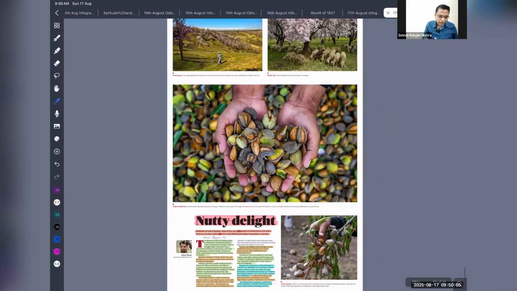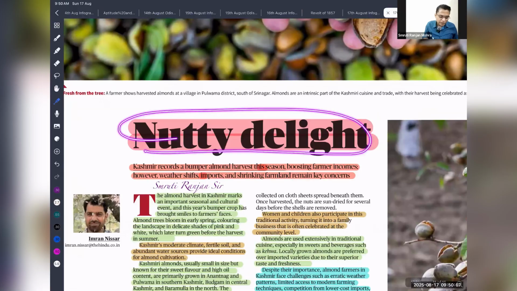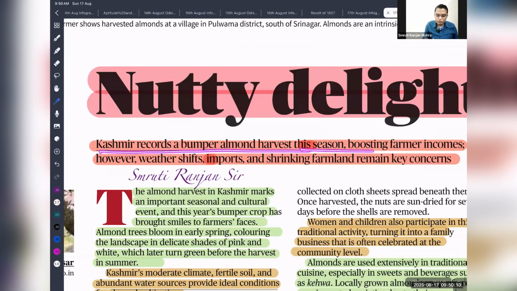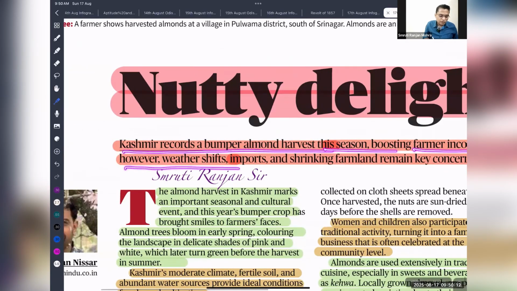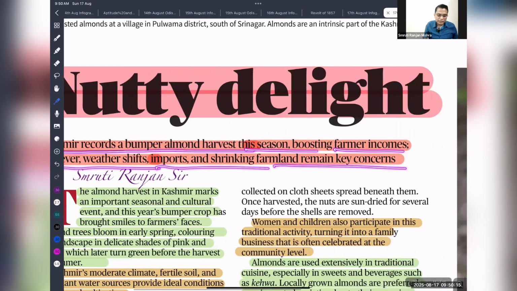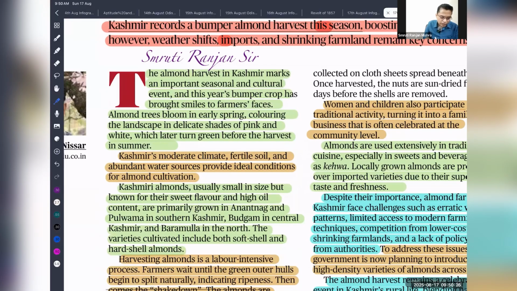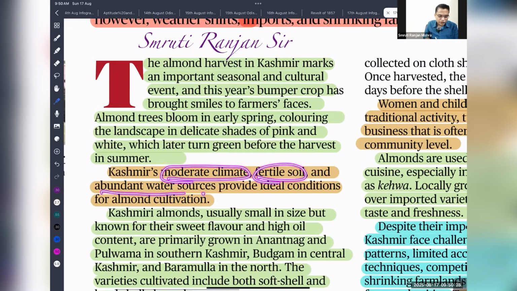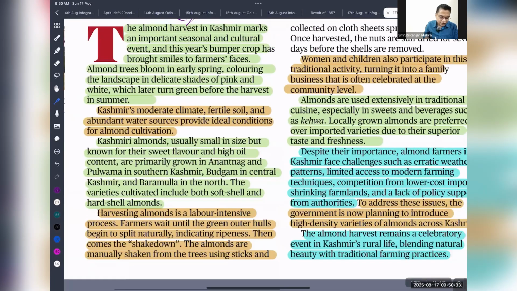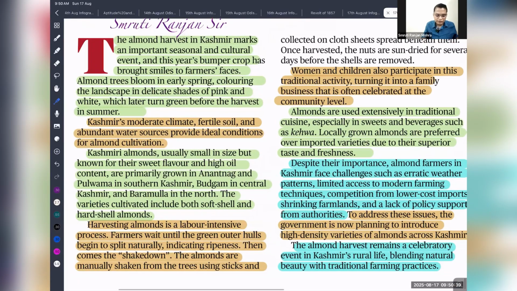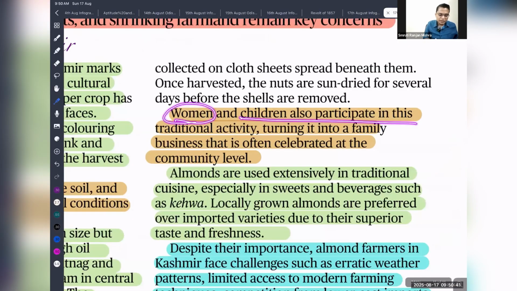Next is News Delights. Kashmir records a bumper almond harvest, boosting farmer income. However, weather shifts impacting farmland remain a key concern. This year in Kashmir they have produced a huge bumper harvest of almonds. Kashmir is famous for its moderate climate, fertile soil, and abundant water resources, which provide ideal conditions for almond cultivation. The almond harvest is very labor intensive, so it provides employment to families, farmers, women, and children who participate in the traditional activity.